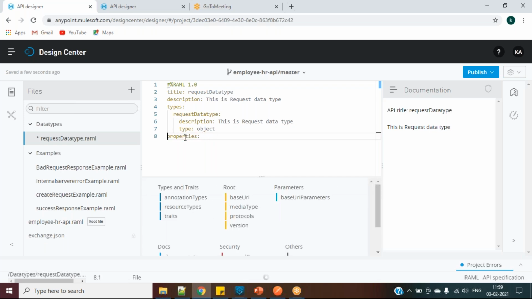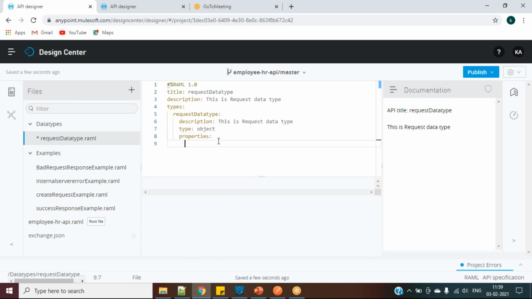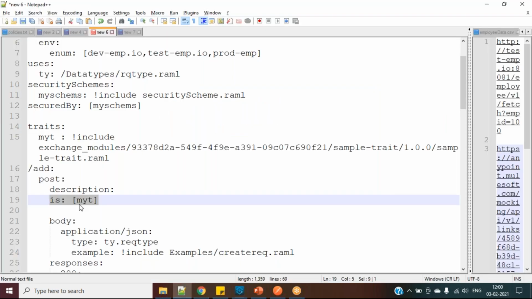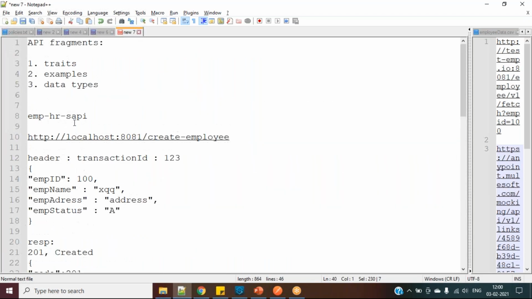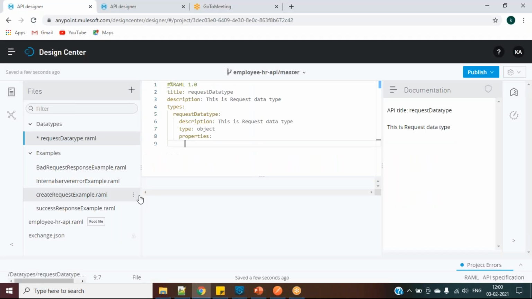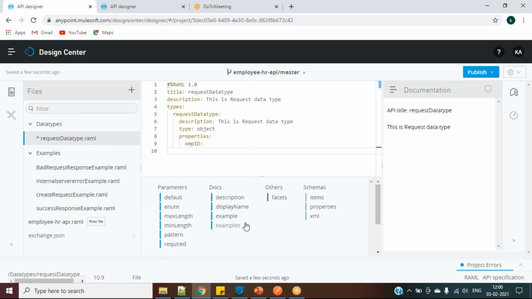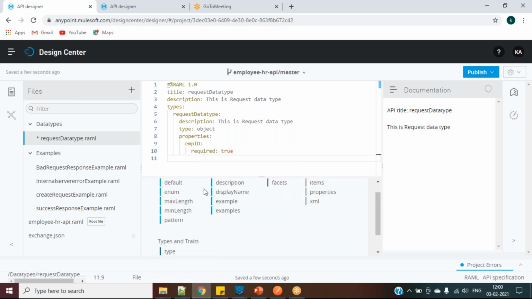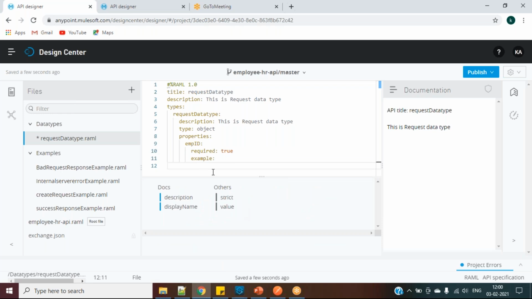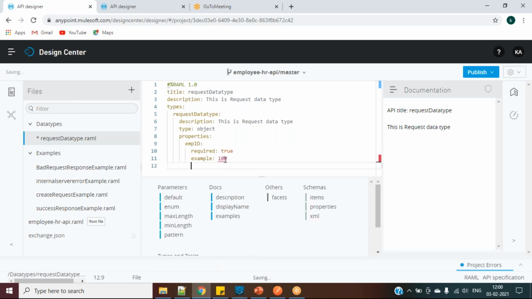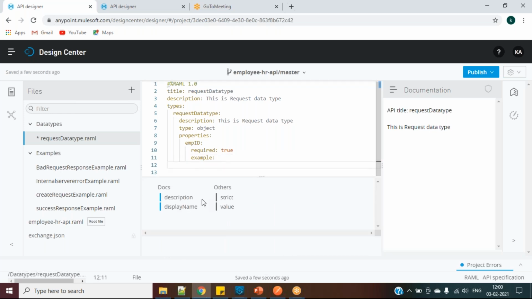What is my request here? EMP-ID. Enter. And this is required, so we have to have this one, right? I will give required true. Enter. And I will give one example. Let's say my example here is 100. Or if it doesn't accept, simply come, enter, and you can say value 100.